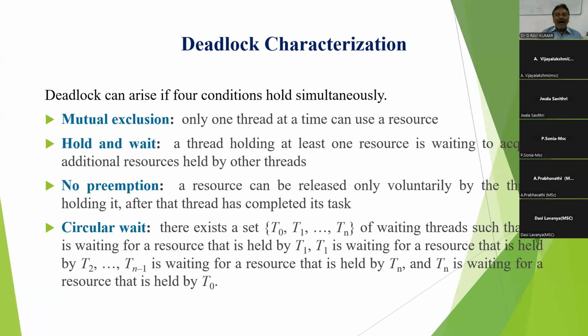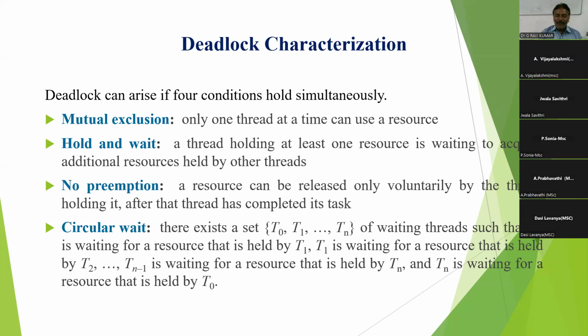For example, with a printer, while printing is going on, the other process must wait. After the first process finishes printing, the next process takes the printer. This is called mutual exclusion. Mutual exclusion means only one process at a time can use a resource; two or more processes cannot use it simultaneously.